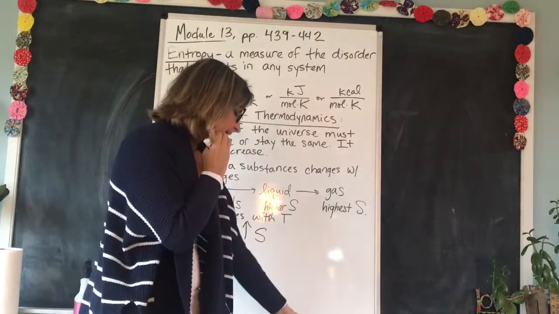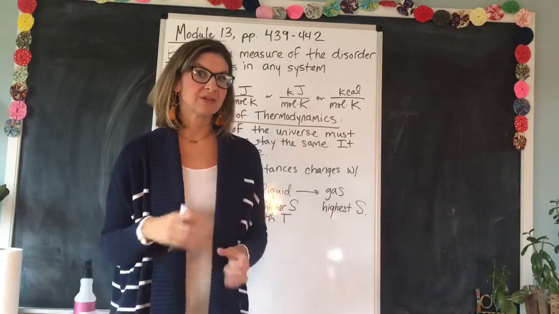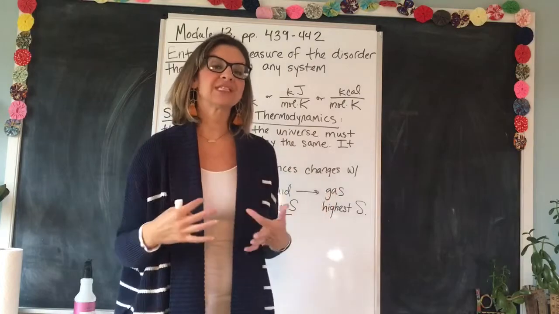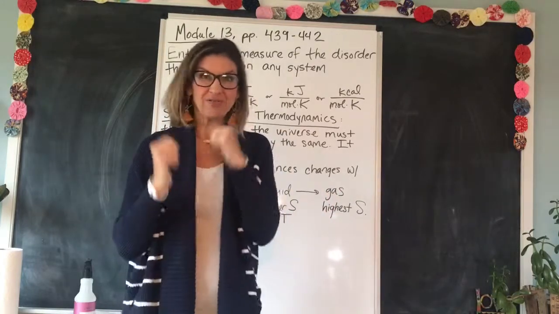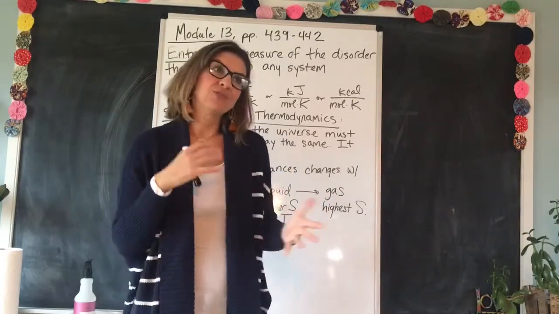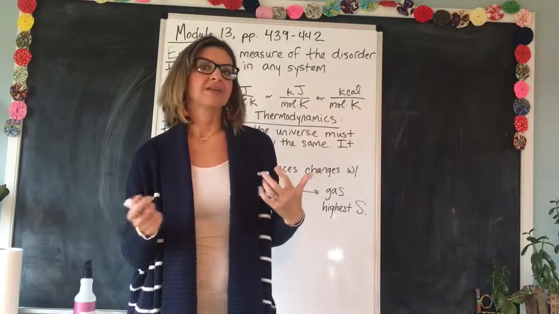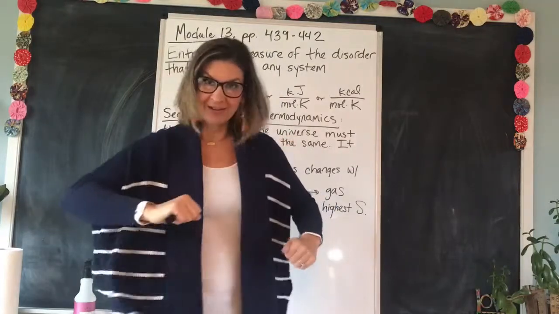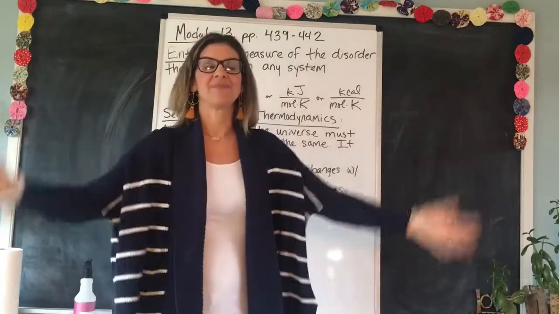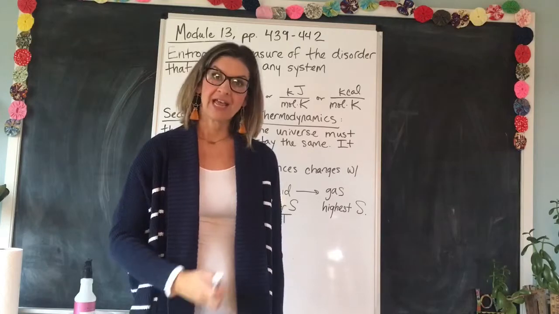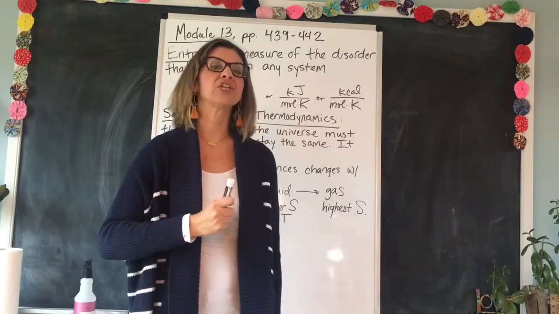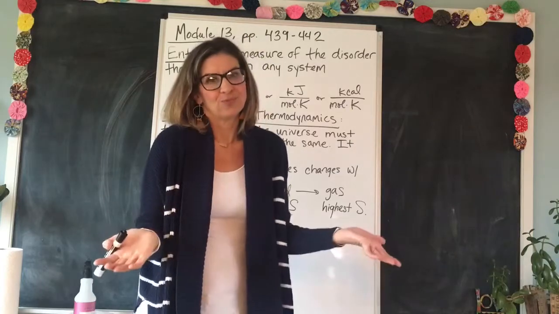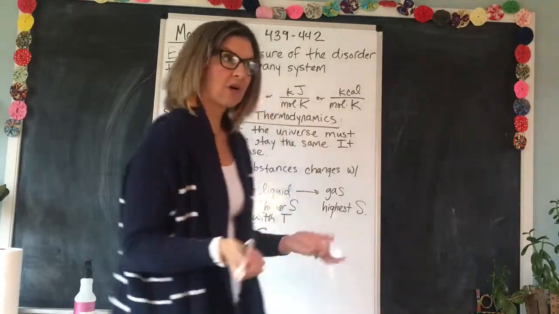Because those molecules, as we have learned in the kinetic theory of matter, as you increase the temperature of molecules, they start moving around faster, right? You can also relate it to phase changes, because molecules in a solid, as they start moving around more, need more room and they escape and become a liquid. So with temperature, as it increases, the molecules move faster, they're harder to control, which leads to more disorder or higher entropy.